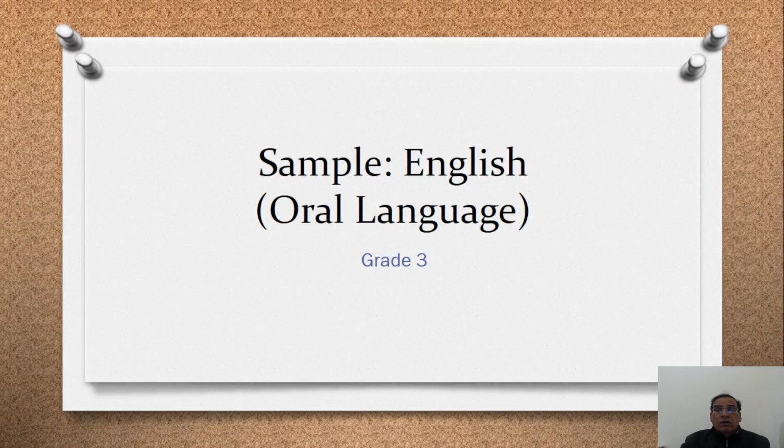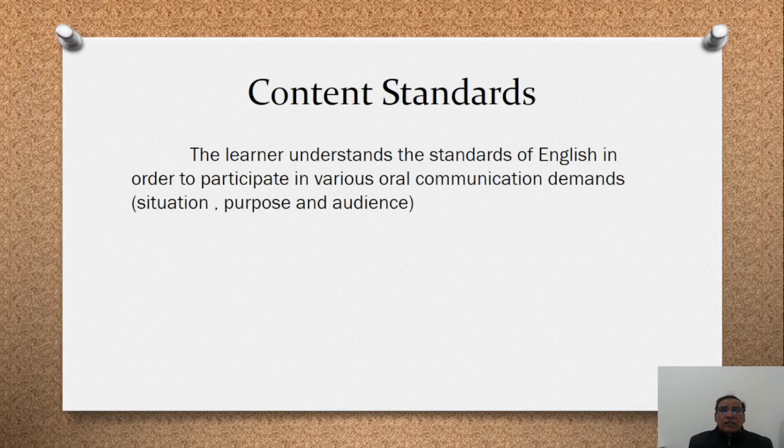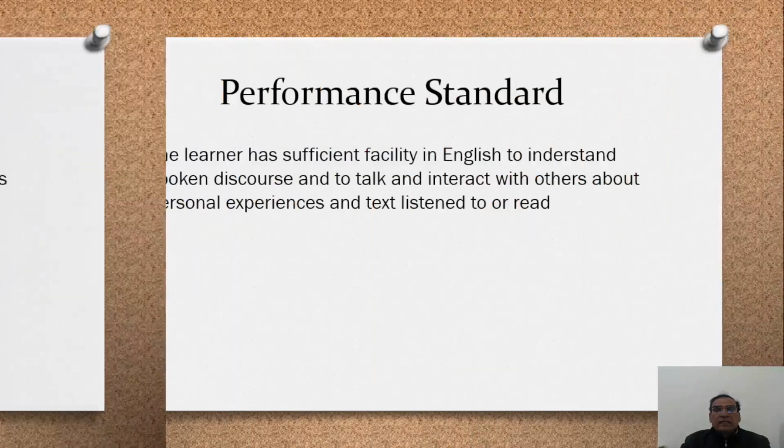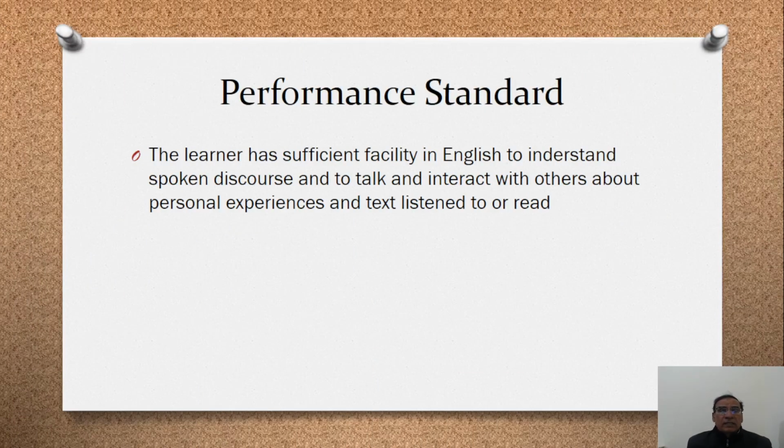Sample, English oral. For example, the learner understands the standard of English in order to participate in various oral communication demands, situations, and purposes. That is the example of the content standard. Performance standard: the learner has sufficient facility in English to understand spoken discourse and to talk and interact with others about personal experience and texts listened to or read.